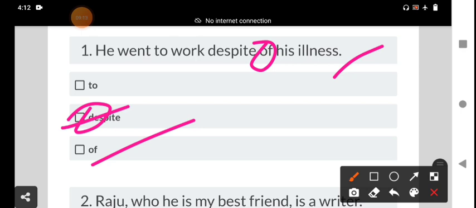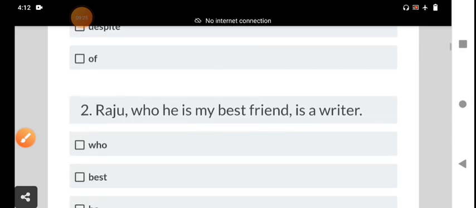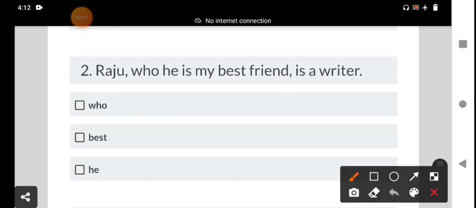Okay, next, my dear students, we go to the second question. What is the right answer among the three options? The second one: Raju, who is my best friend, is a writer.